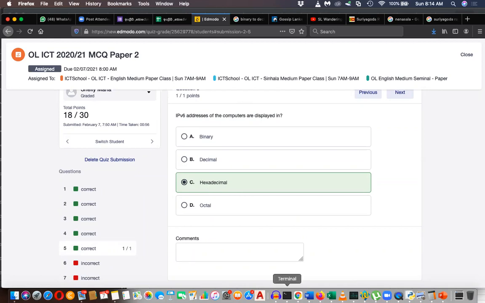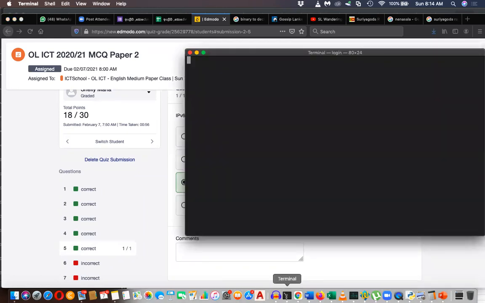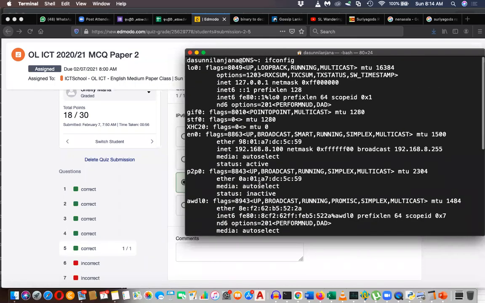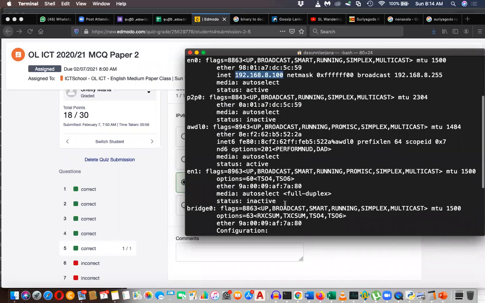So if you want to check that, you can just go to your command prompt and type ipconfig, or ifconfig in Linux, ipconfig in Windows. You can see the INET 6 is given in hexadecimal. Whereas INET 4, this is IP address version 4, is given in decimal. IP version 6 is given in hexadecimal.